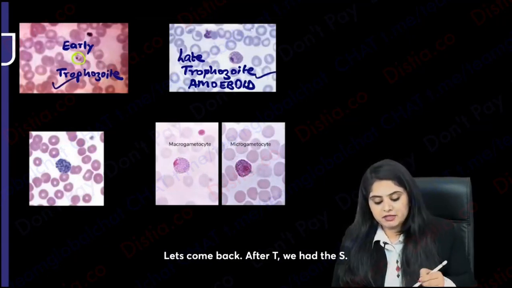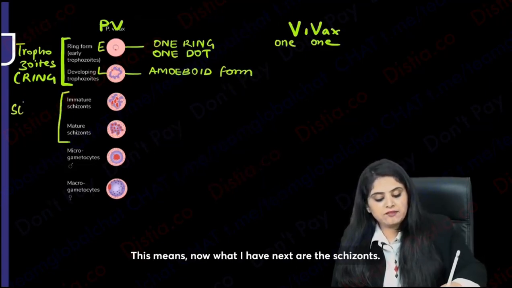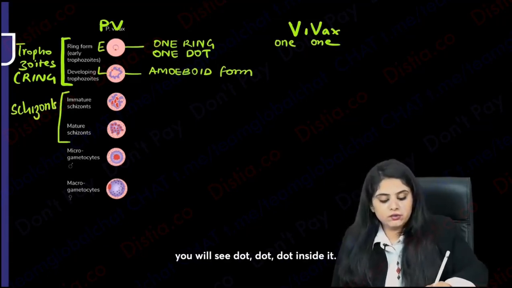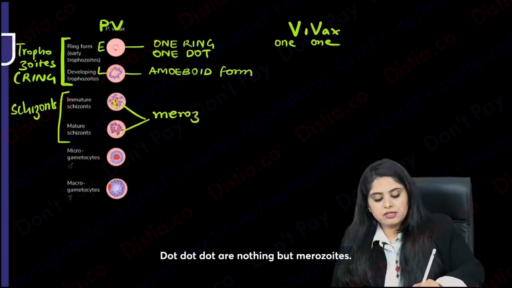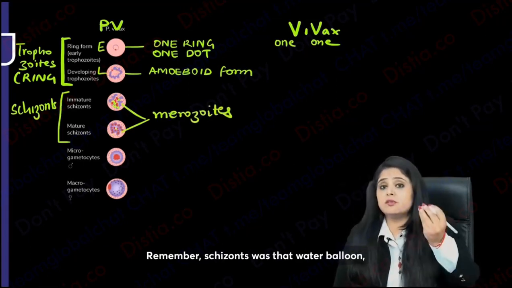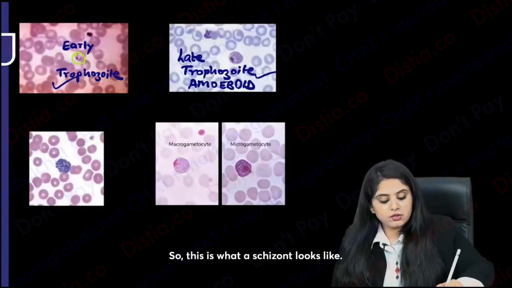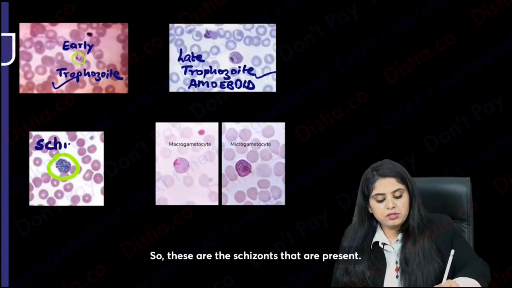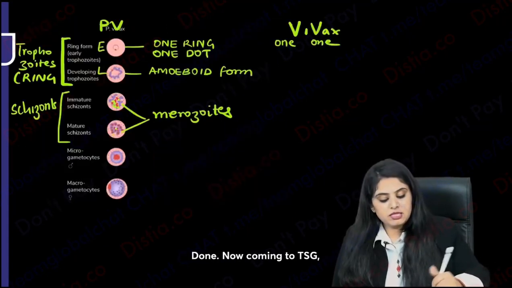Let's come back. After T, we had the S. So TSG karna tha na. This means now what I have next are the schizons. Schizons kuch nahi hoga. Early ho, late ho, you will see dot dot dot inside it. What are those dot dot dot? Dot dot dot are nothing but merozoites. Remember, schizon was that water balloon. Every time it bursts, person has fever. So this is what a schizon looks like. Dekho, uske andar dot dot dot hai. That dot dot dot are merozoites. So these are the schizoids that are present. Done.